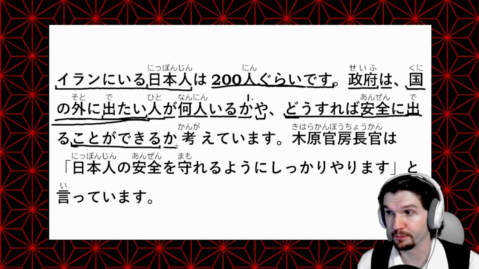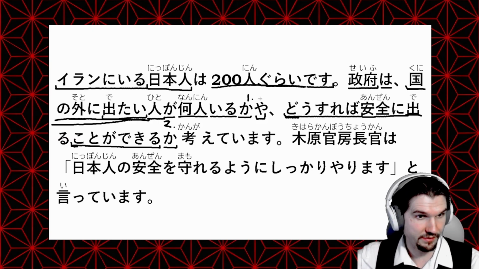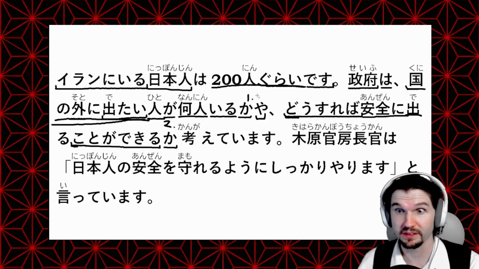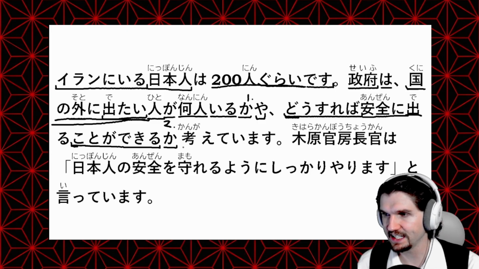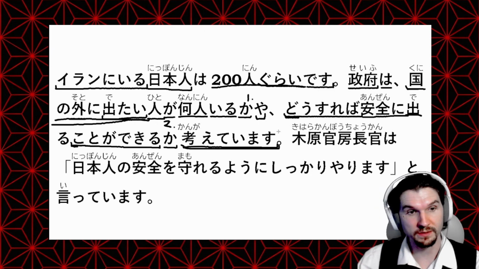か, another embedded question. This is our second embedded question here. And that か tells us once again that these are two questions in mind, but there are other questions that we are also thinking about. And then 考えています, so this is our main verb of this sentence. 考える in the ている or ています form, which means we are currently doing it.